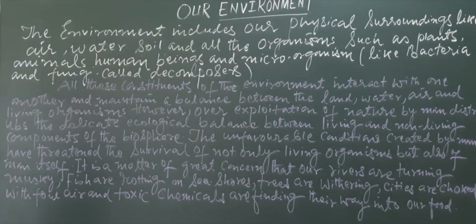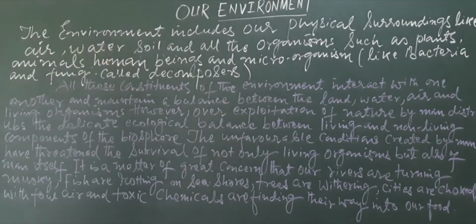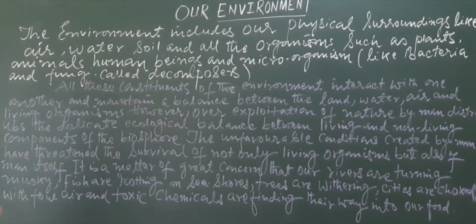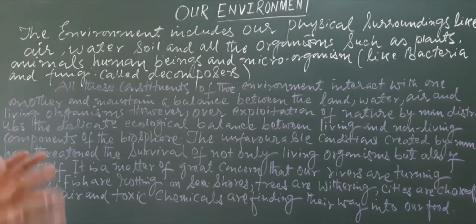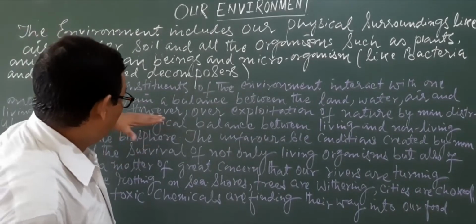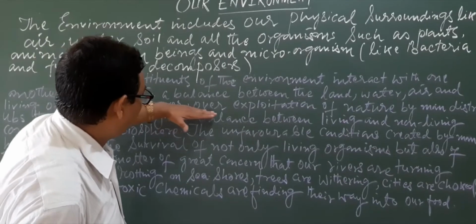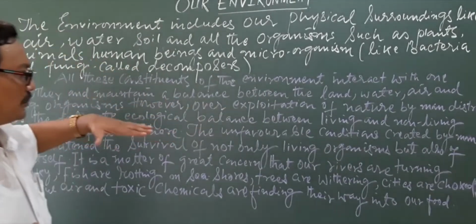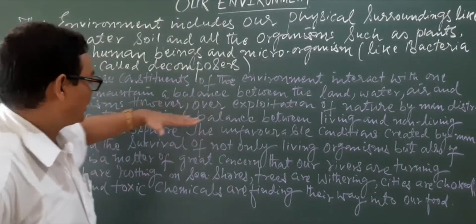All these constituents of the environment interact with one another and maintain a balance between the land, water, air and living organisms. However, here the negative approach of ours toward our environment, toward our nature, starts.